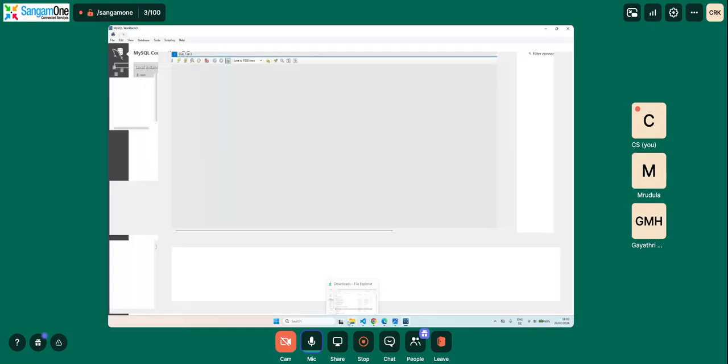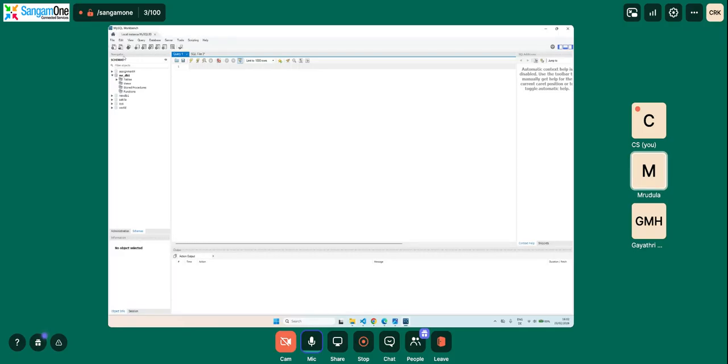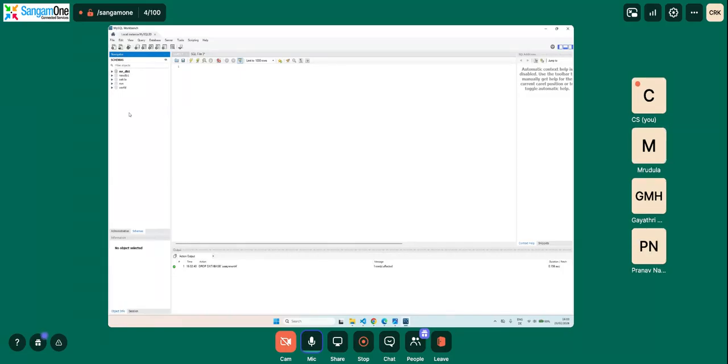Now I will delete this one: drop schema, drop now. Now we need to create a new schema. As I told you, in MySQL, schema is nothing but a table, but in real time, it is not the case. So we go to the navigator schema section, right click and say create schema.